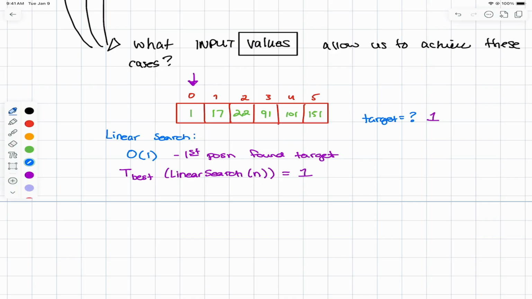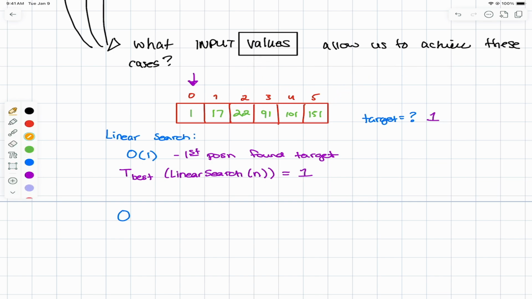Let me flip back over here. Well, in a worst case scenario, what input value would be resulting in us hitting the worst possible scenario? If I look at my data here, what I can see is if I want to get the worst case scenario, I would have to start with looking over here and not finding it, here, not finding it, here, not finding it, and so on and so forth until I reach that last element or not find it at all. Either of those scenarios result in me checking every single element in my list.